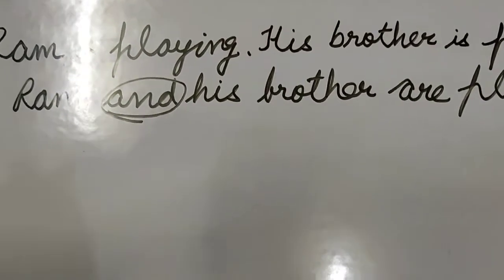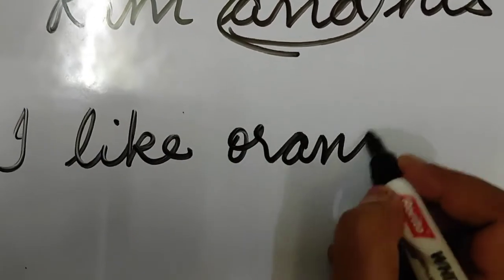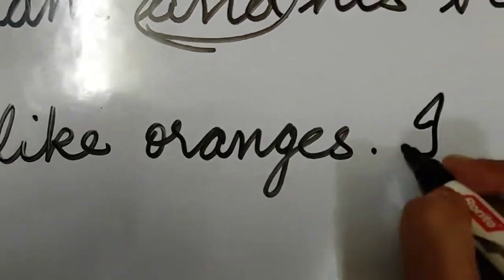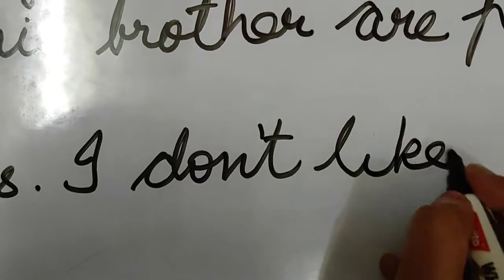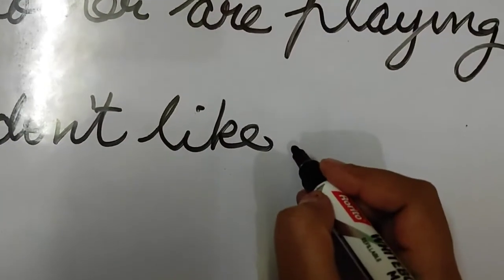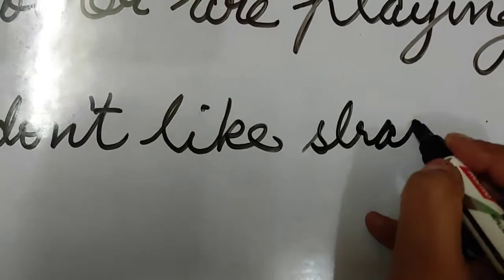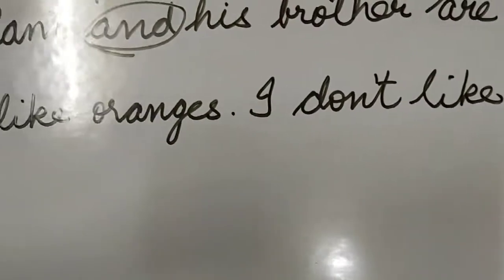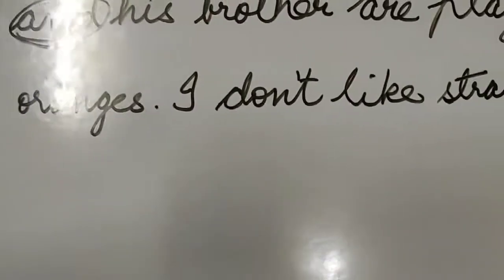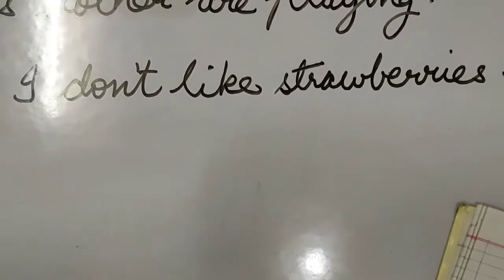Let me give you one more example. I like oranges. I don't like strawberries. So here I have written two sentences. I like oranges. The next sentence is I don't like strawberries.